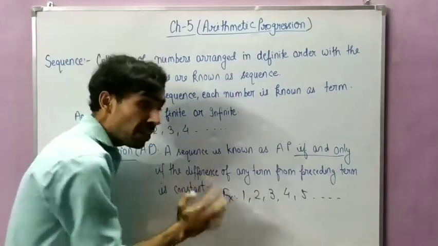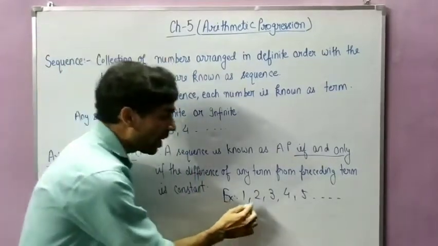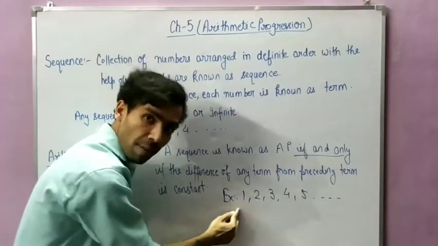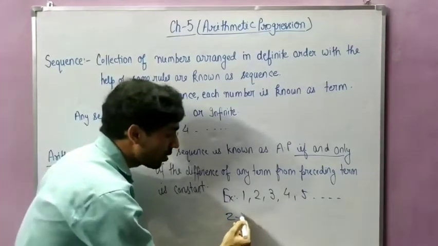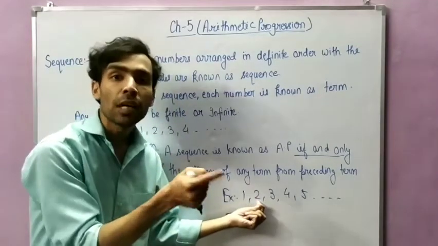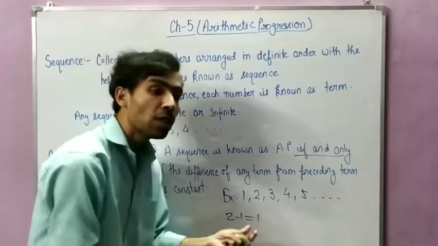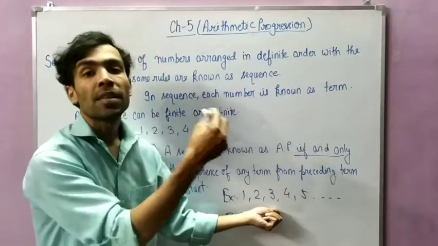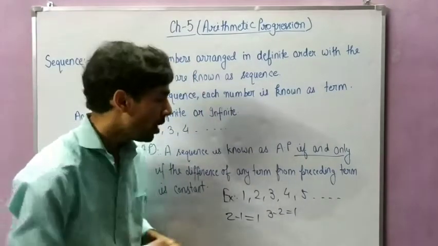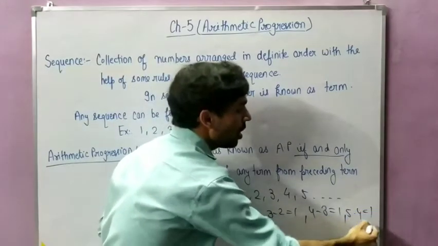The difference of any term from its preceding term, preceding मतलब उसके पहले का term. So suppose I have taken 2. What is the preceding term of 2? Means पहले. So the preceding term of 2 is 1. The difference of 2 and 1 is 1. Now let's check one more time for another number. Now you take 3. The preceding term of 3 is 2, so 3 minus 2 will also be 1. Similarly 4 minus 3 will also be 1. Similarly 5 minus 4 will also be 1.